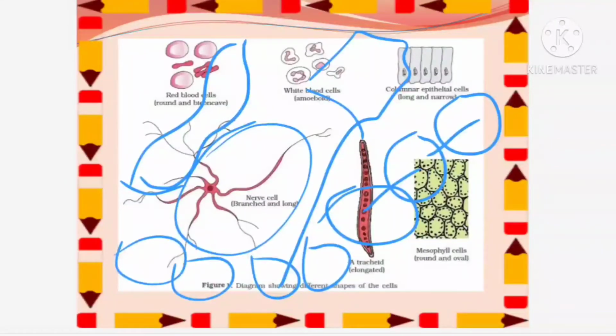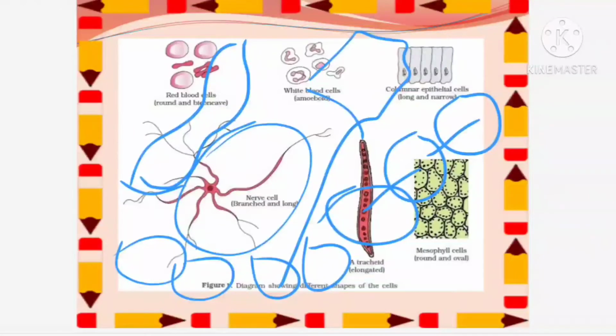In order to prevent that, you can find the nervous tissue is having nerve cells, and they are highly branched to receive the stimulus, and they are long, so that the conduction of stimulus will take place very fast. So from one neuron to another neuron, the conduction is taking place very fast because they are branched and very long. So from here you can easily conclude that cells are having shapes based on their functions.